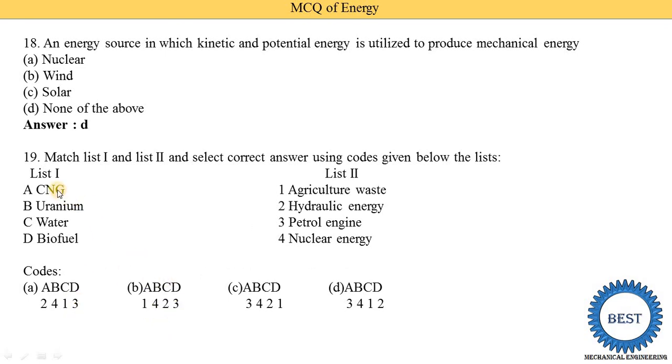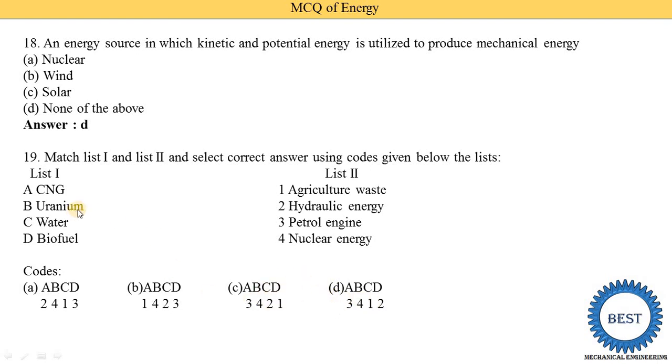Okay. So here with the CNG, petrol engine is there. Means with the A, 3 is there. Okay. So first we need to check A with the 3 is the correct answer. Here A2 is given, so this is not the answer. B, it is A1 is given, so it is also a wrong answer. So with the A, 3 is the correct answer. So here A3 is given, means C or D, any one is the correct.